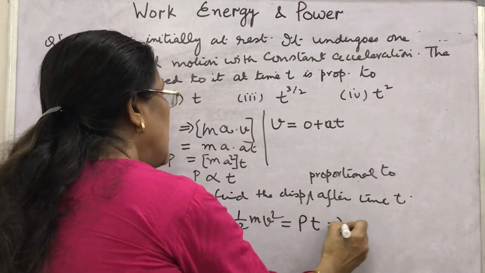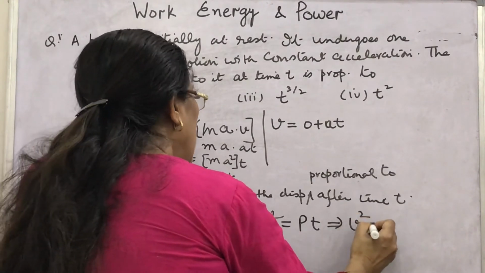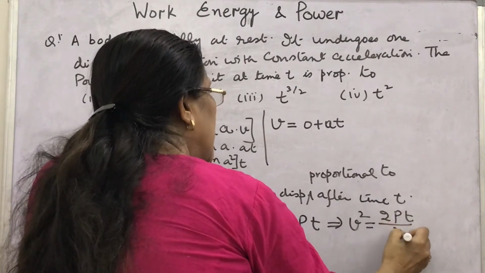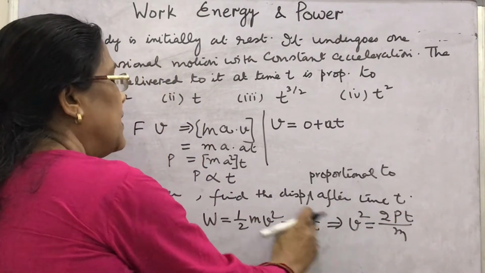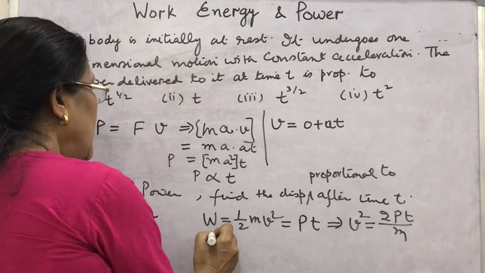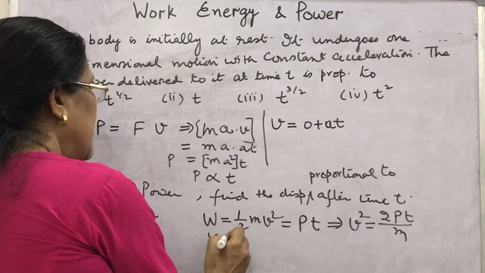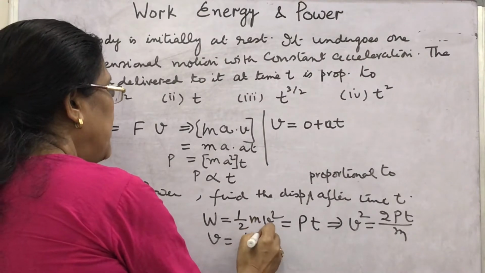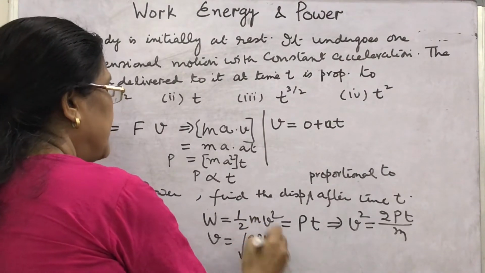From this expression, what can you write? V square as 2Pt upon m. Look here, this 2Pt upon m. Then what will be v? If you write here v, then it will be under root 2Pt upon m.